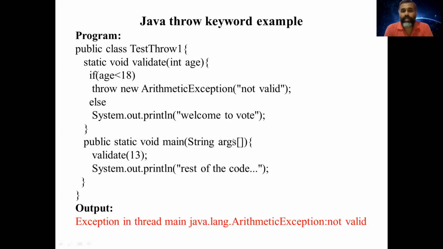So not valid will be printed. Hence in this statement the exception has occurred, so the program will be interrupted. The next statement will not be printed in the output. The rest of the code will not be printed. If we want to print the rest of the code in the output, we have to place a try catch block in this statement.